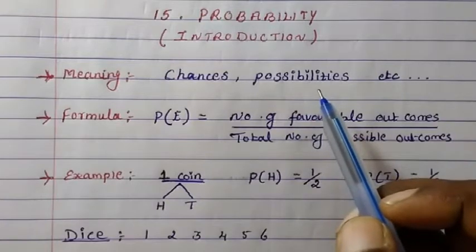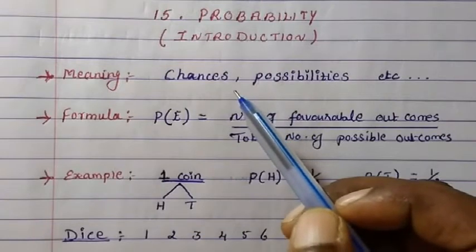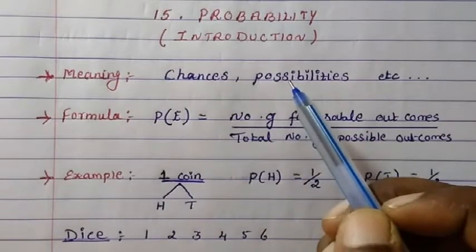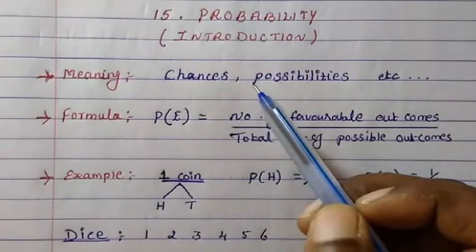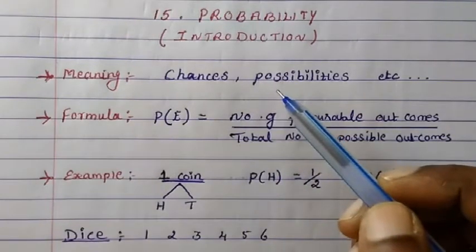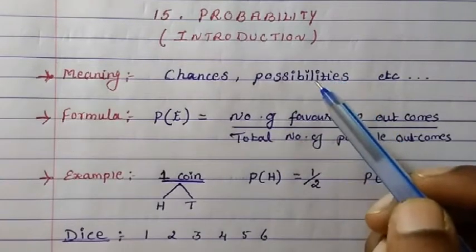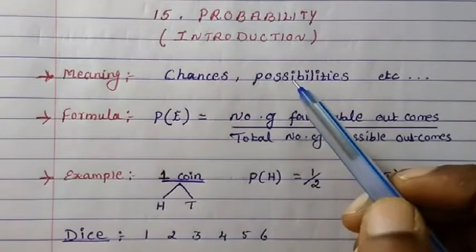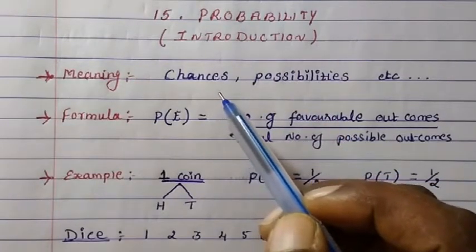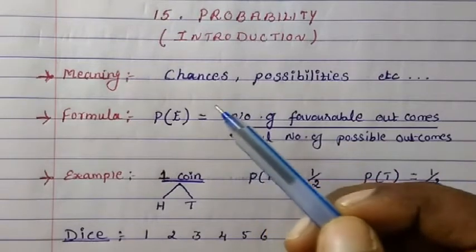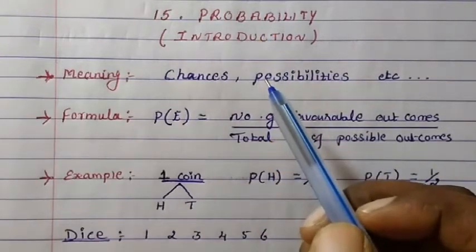may or may not. So there is some chance of rain today. There may not be rain today. So normally we say probably it might rain. Probably it may not rain. Normally we talk about possibilities. Probably she might be the topper in the school. Probably she must be scoring above 90%. Probably it might be cloudy today. So normally we talk about possibilities, and that is the meaning of probability.